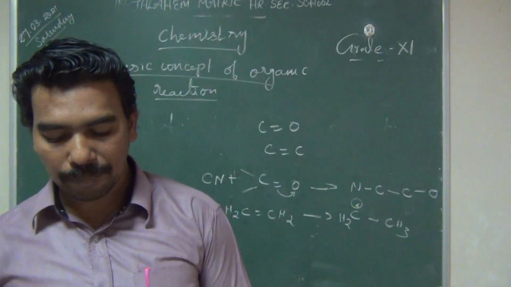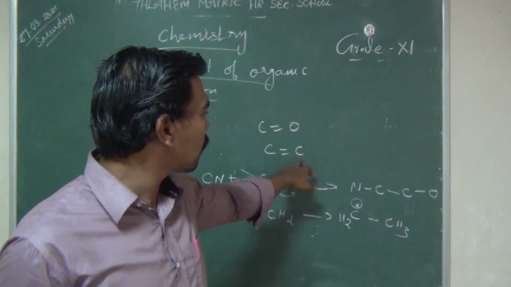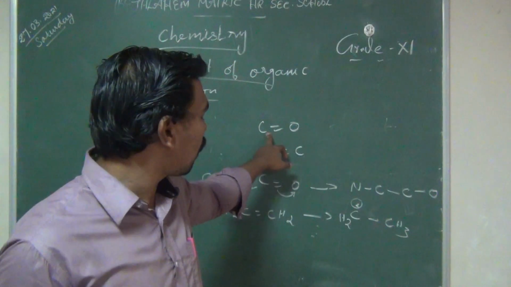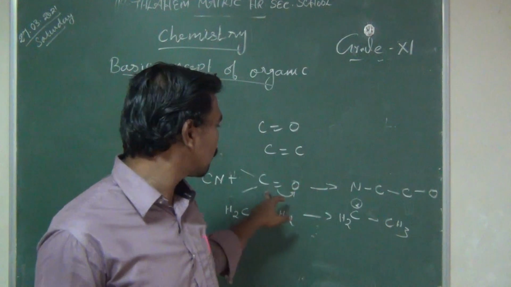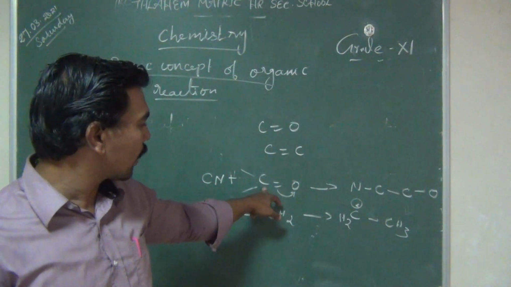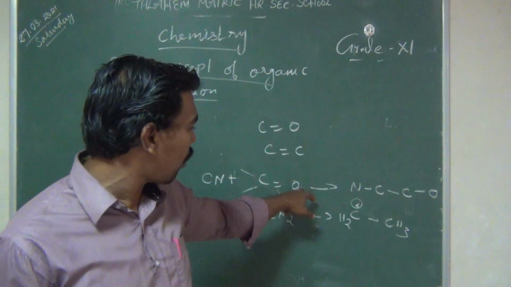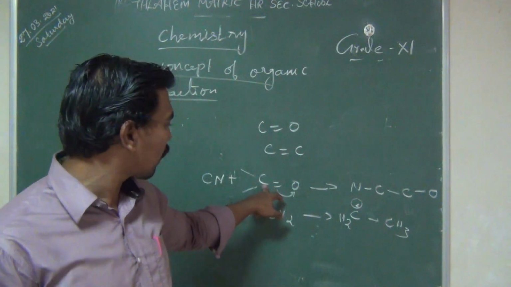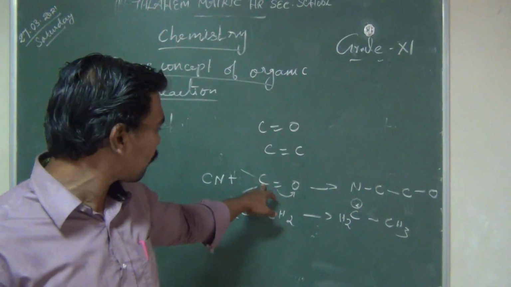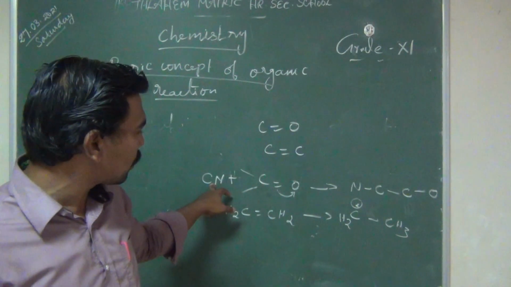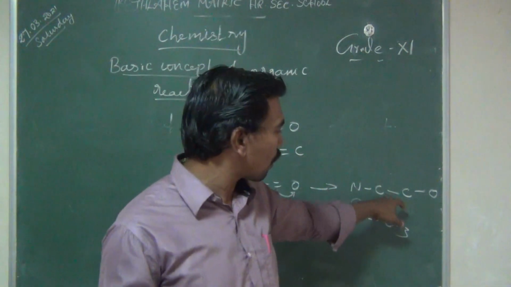The electromeric effect involves two types of bond, carbonyl and carbon-carbon. The carbonyl means carbon and oxygen. This is the ethene molecule bond. The first thing is the carbon, these are the pi electrons. The bond containing the pi electrons is shifted to the oxygen. At that time, this carbon has insufficient electrons, so it gains them from the cyanide. This bond links this carbon and that carbon to form the carbonyl cyanide.